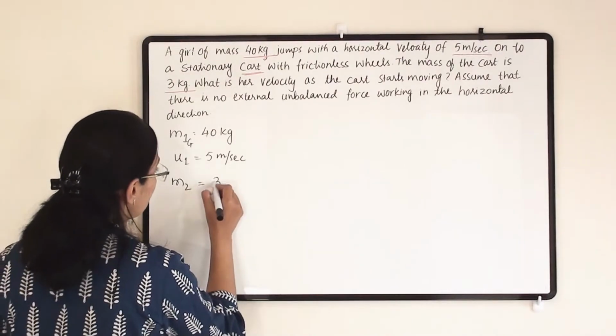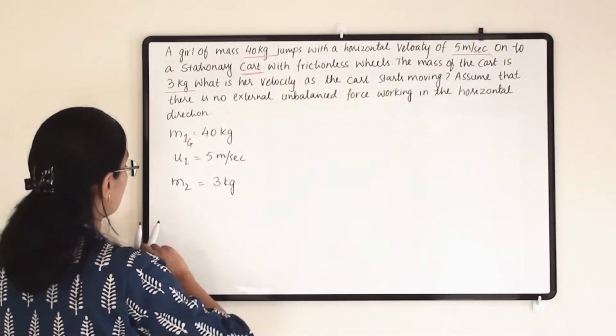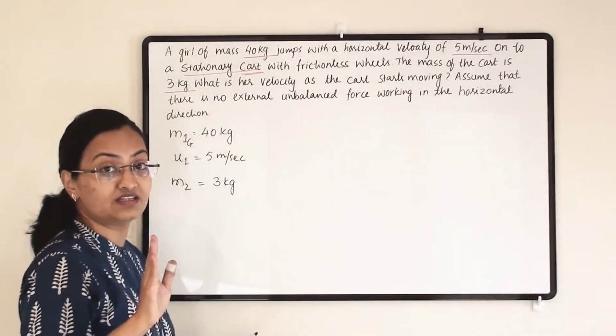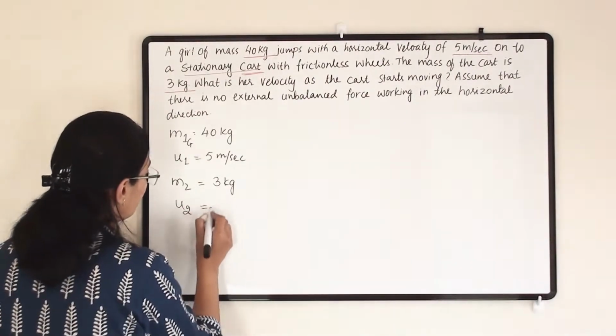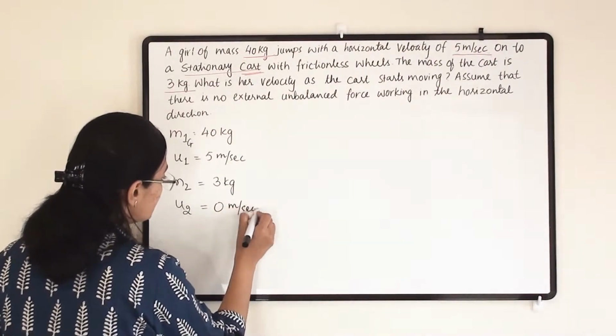Here it is 3 kg and it was at the resting position. Stationary cart means the cart was at rest, so u2, the cart's initial velocity, is 0 meter per second.